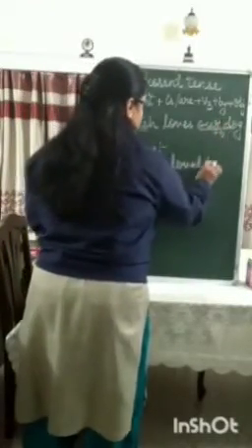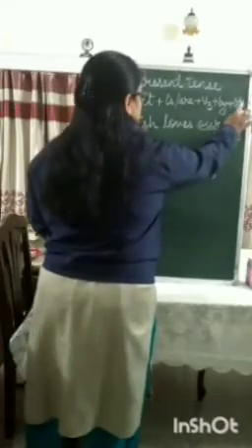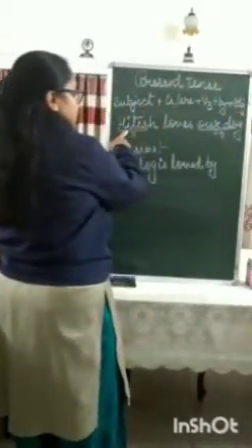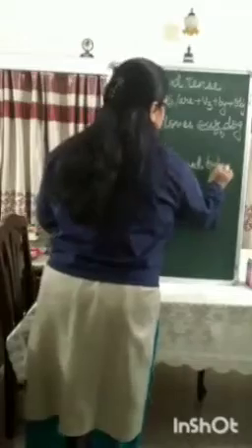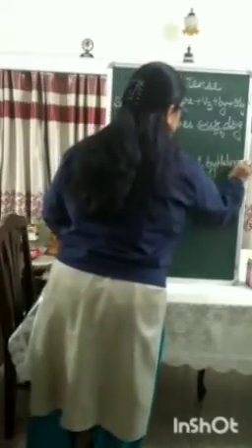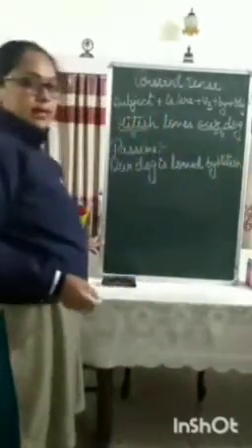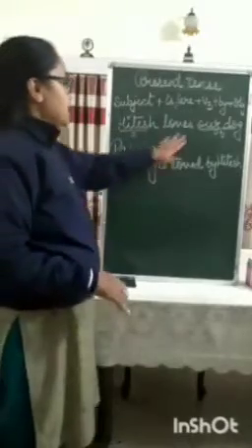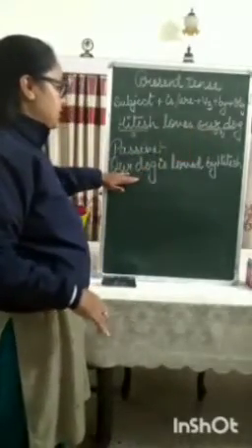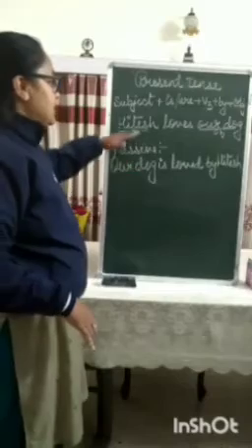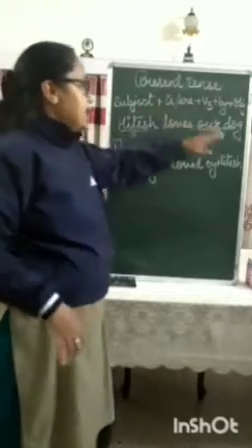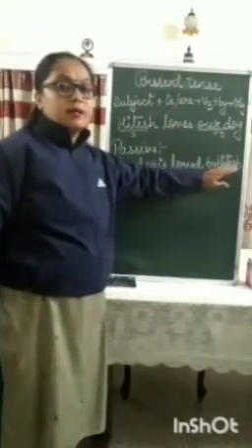Then by, and then the object. The subject in active voice becomes the object: by Hitesh. So in passive voice, the object takes the place of the subject, whereas the subject in active voice takes the place of the object in passive voice.